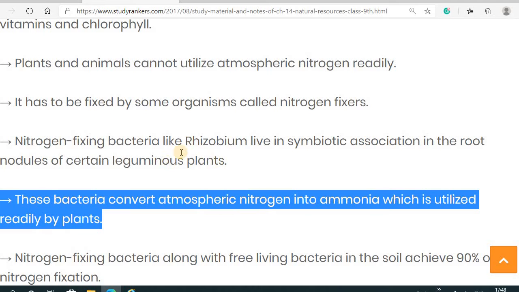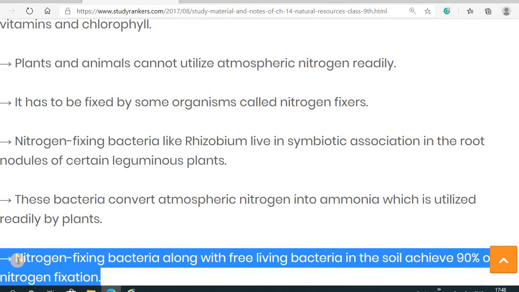First of all, this atmospheric nitrogen is fixed into the soil in the form of nitrate and nitrite. Then this nitrate and nitrite is converted into ammonia, and then this ammonia can be easily utilized by the plant.